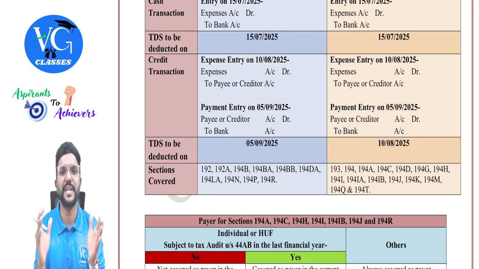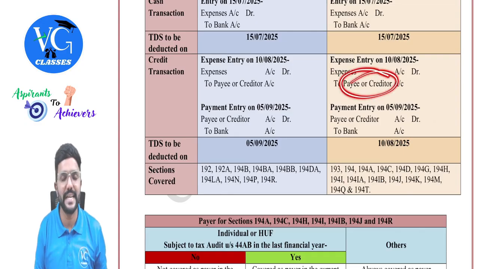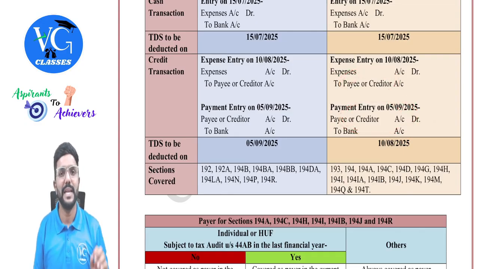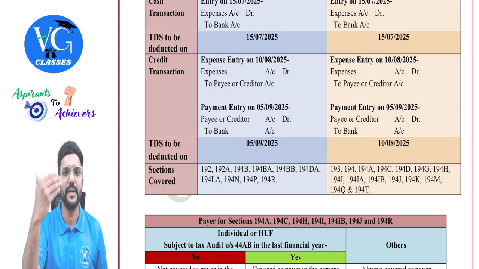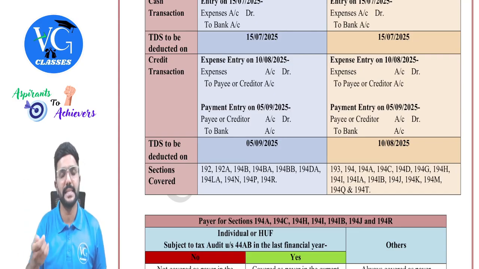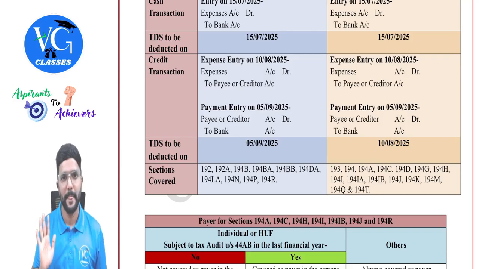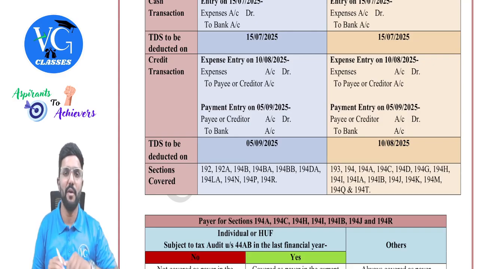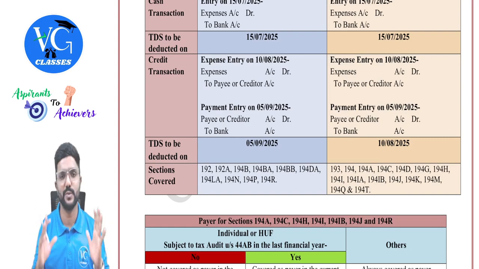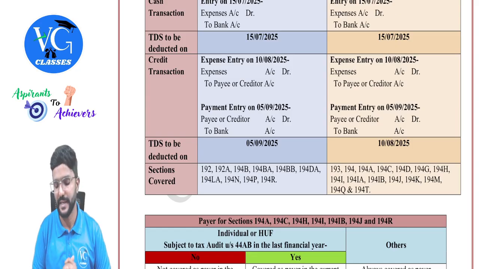Means if there is too much time gap between the date of credit and date of payment, the liability to deduct TDS will already arise for the payer. In such case, deposit the TDS out of your own pocket. Later, when you are making the payment to the payee, deduct the TDS and you can keep it. You can keep it because you already deposited the TDS to the government out of your own pocket. That is what these provisions are telling us.